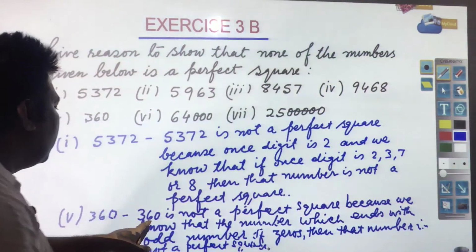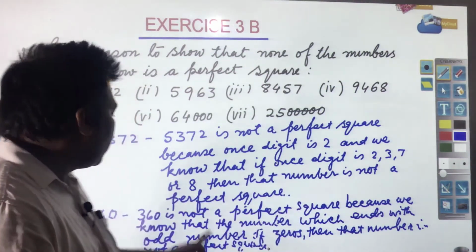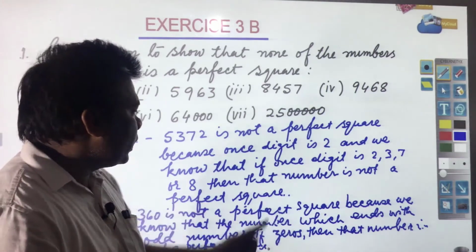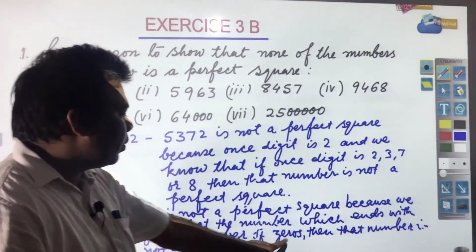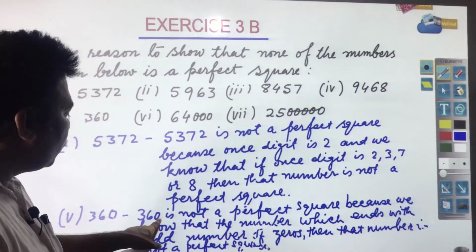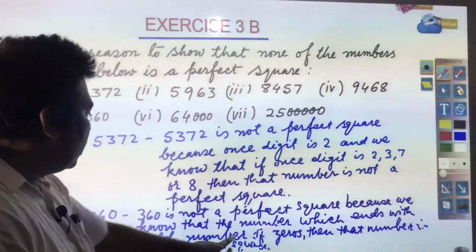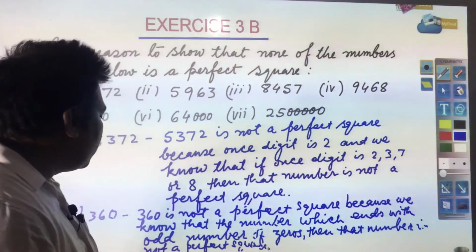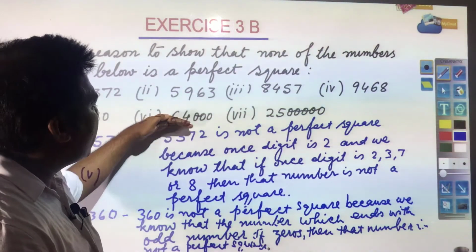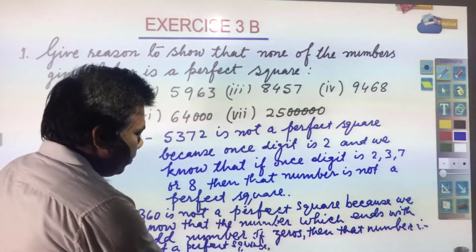Here you have an odd number of zeros: 1 zero, here 3 zeros, here 5 zeros. Then that number is not a perfect square. In the same way, the answer is required to be written.